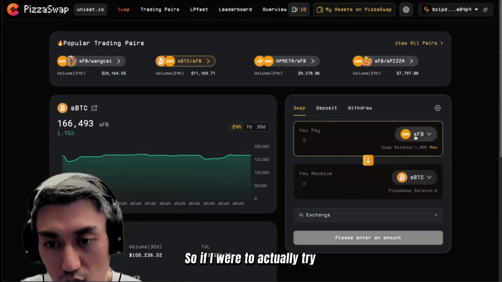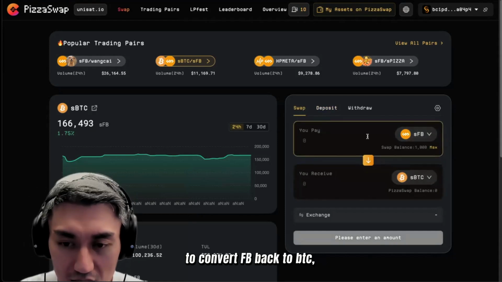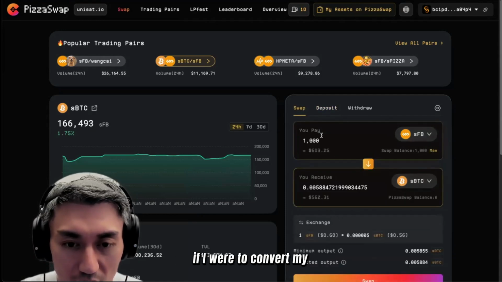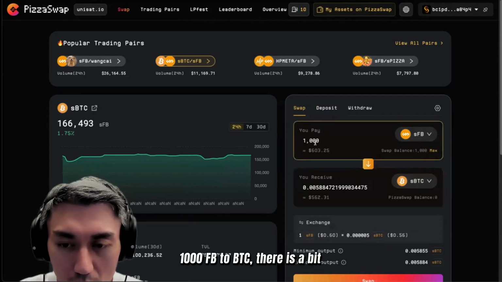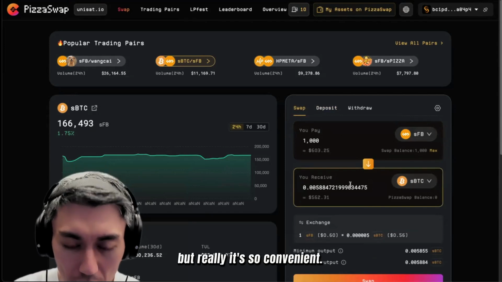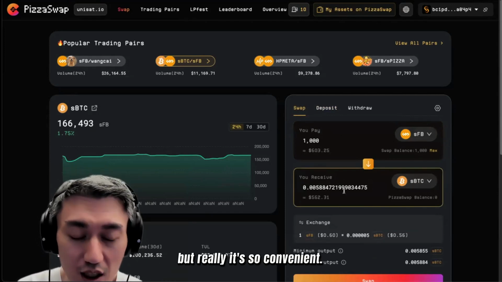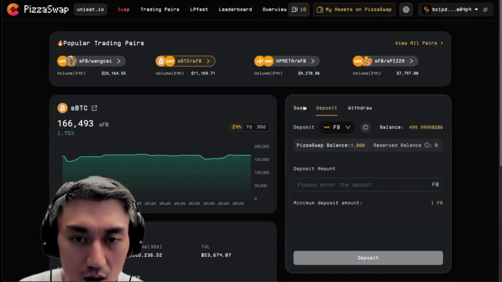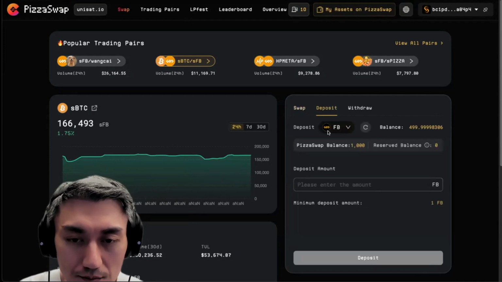So if I were to actually try to convert FB back to BTC, I can actually do so. So over here, as you can see, if I were to convert my 1,000 FB to BTC, there's a bit of a fee over here, but really it's so convenient, right? I'm able to actually just get this BTC now. This is really cool.